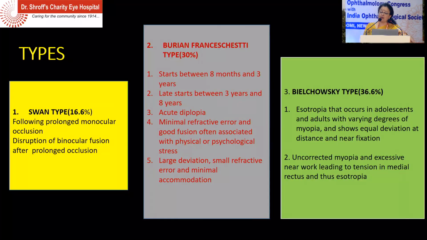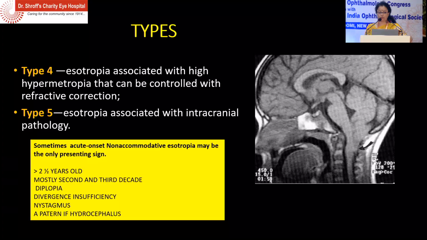The third type is the Bielschowsky type, 36.6%. This is esotropia which occurs in adolescents and adults with varying degrees of myopia. It shows equal deviation at distance and near. So basically it is uncorrected myopia, with excessive near work leading to tension in the medial rectus and thus causing esotropia.